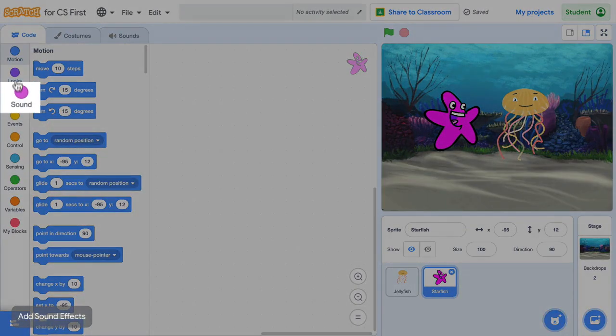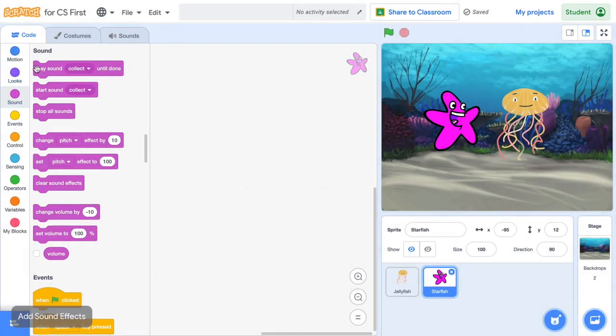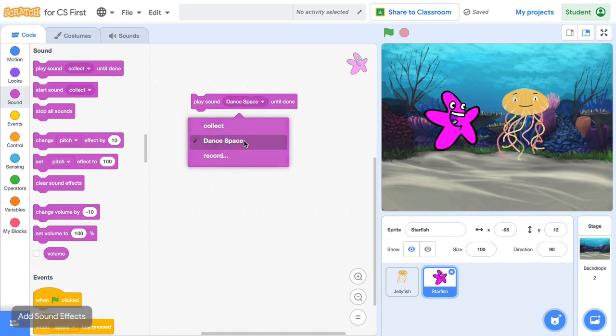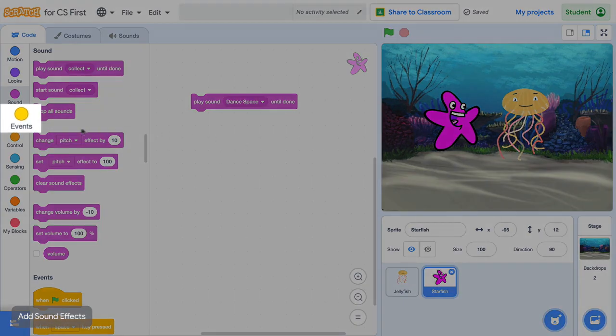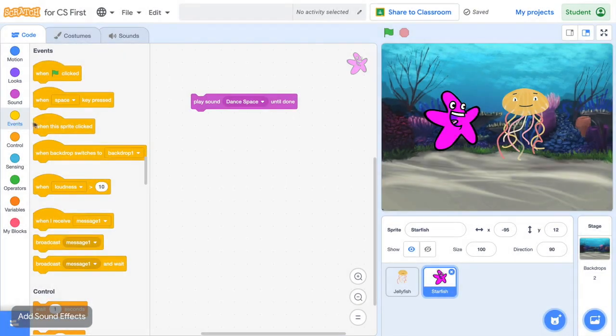Use the Play Sound Until Done block to play the sound from beginning to end. Great! Add a When This Sprite Clicked event to program the music to start when your character is clicked.